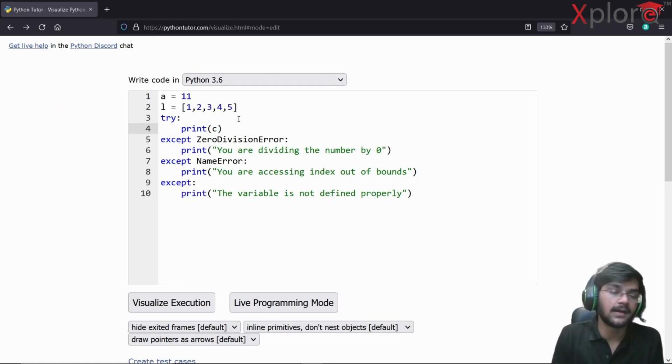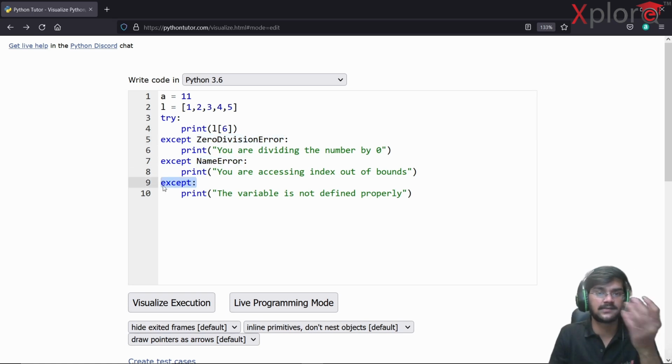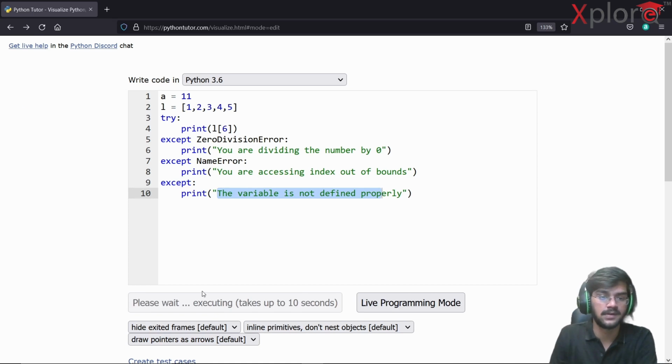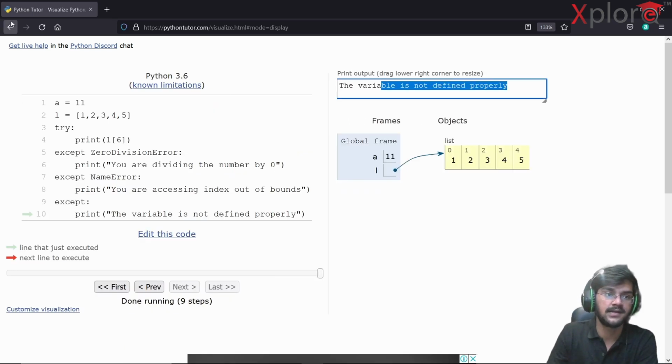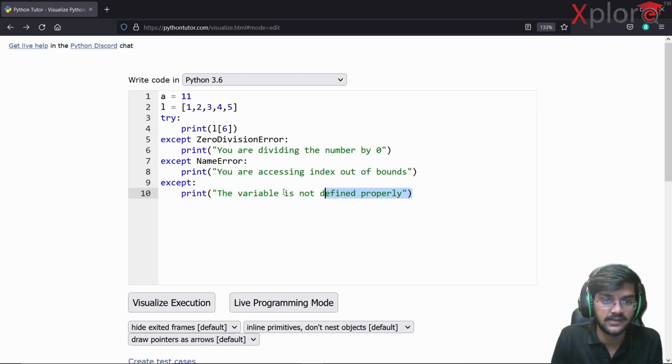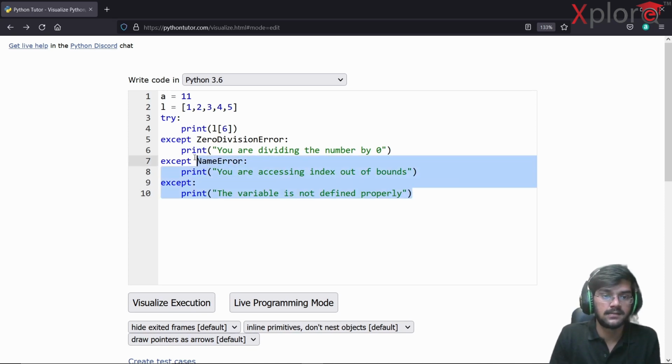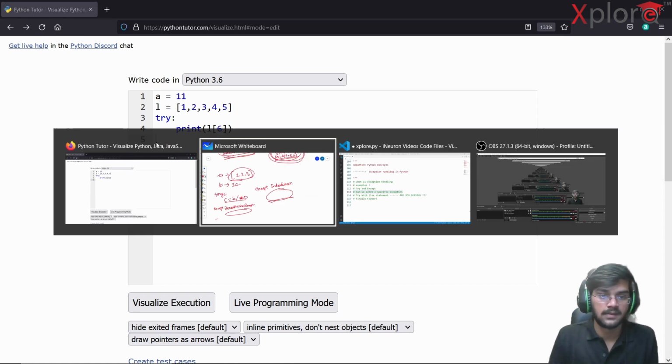Okay, what if I'm accessing L of 6 here? As of now, it should give an IndexError, right? So is this an IndexError? No. Is this an IndexError? No. So by default, except will give me this one: the variable is not defined properly. I hope you get my point. You can see here, right? So you have to define these statements properly with respect to whatever you are writing here. That's it. With respect to that, let's continue.